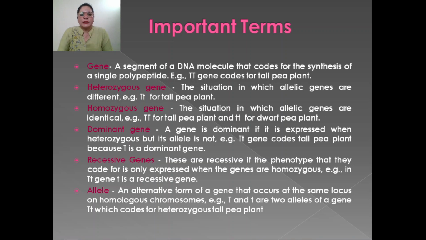One allele is present on one chromosome, the other allele is present on the second chromosome. For example, capital T and small t are two alleles of a gene, capital T small t, which codes for a heterozygous pea plant.